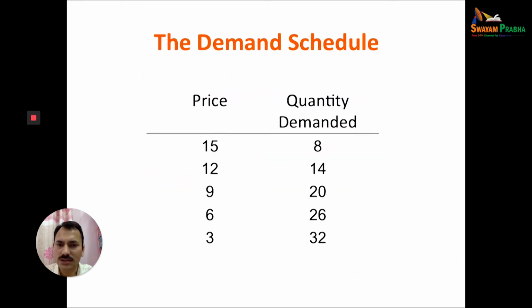Let us see this table. Price, quantity demanded. The first column shows the price of the commodity, and the second the quantity demanded. At a higher price, if the price of the commodity is rupees 15, demand is 8. But as the price starts decreasing, 15 to 12, 9, 6, 3, the quantity demanded starts increasing: 8, 14, 20, 26, 32. But this will happen if you assume other things remain constant and commodities are normal.